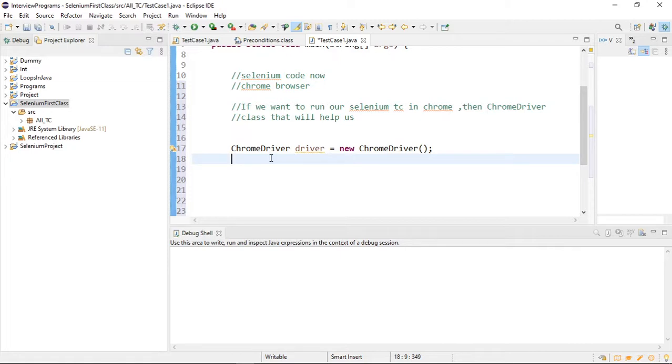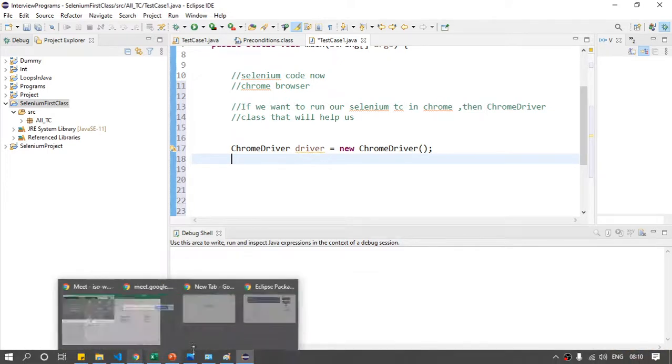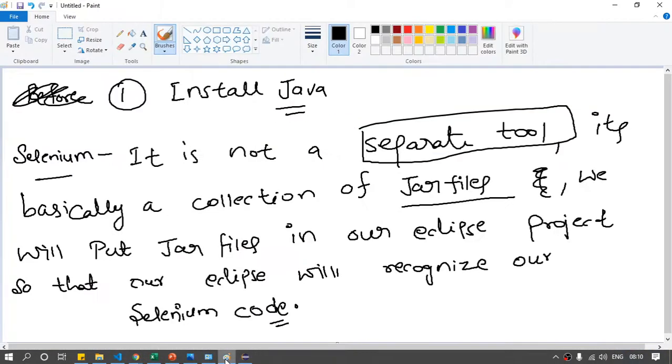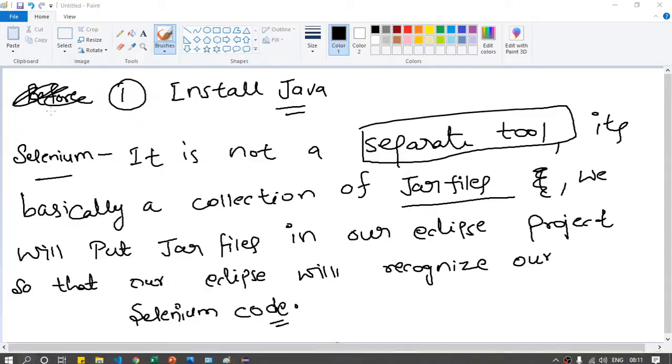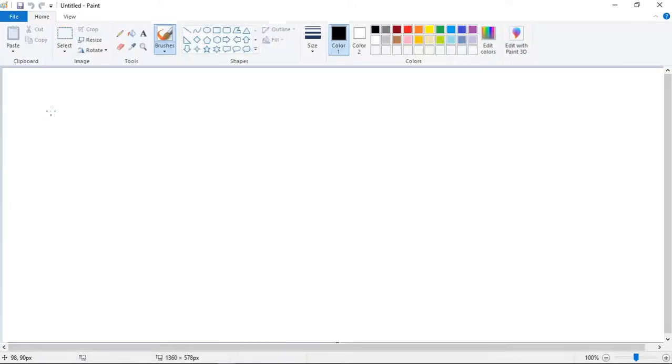Let me open one more browser. ChromeDriver is the class if we want to run our test case.